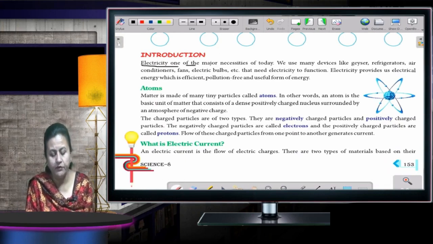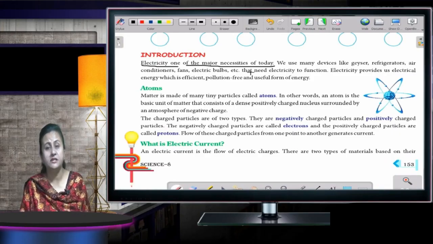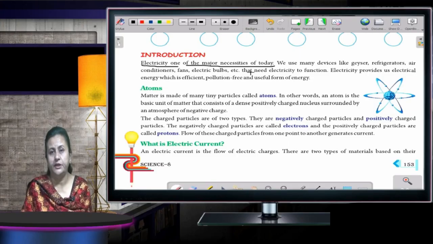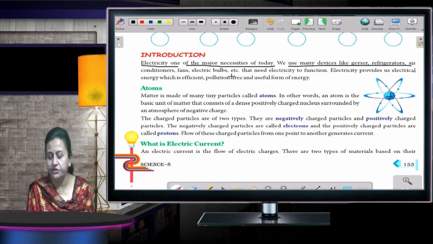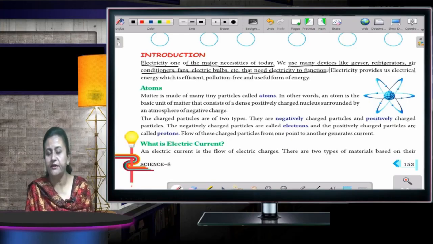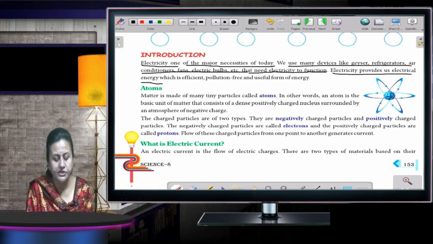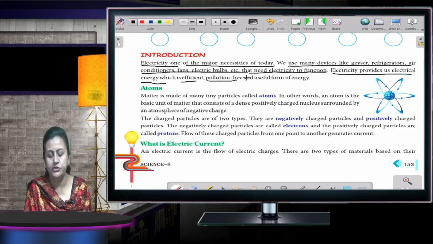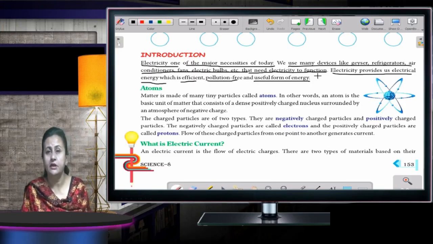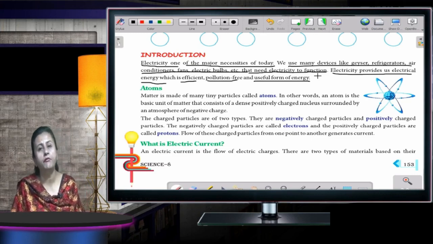Electricity, one of the major necessities of today. That is very important. No electricity, no proper functioning of the day. We are using so many devices like heaters, refrigerators, air conditioners, fans, electric bars, etc. that need electricity to function. Electricity provides us electrical energy, which is an efficient, pollution free, and useful form of energy. When you are using electricity, no pollution is there. It is very efficient and it is a useful form of energy.